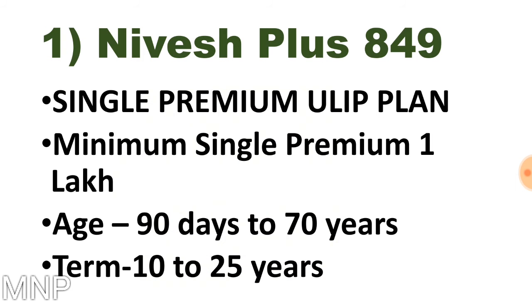The first policy is Nivesh Plus. The plan number is 849. It is a single premium ULIP plan, and the minimum premium which needs to be invested in this plan is 1 lakh rupees. This policy can be purchased for a 3-month-old child, and the maximum age is 70 years. The term available for this policy is 10 to 25 years.